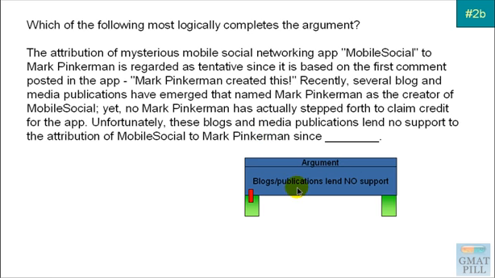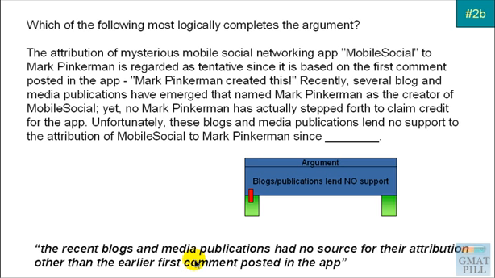So basically the argument is saying that we can't tell that Mark Pinkerman actually made this because of what reason. So using this tabletop framework, we put the argument here, basically this last part, and then using the keyword since, we know that we're looking for the assumption that can support this argument. So what does the answer turn out to be? The recent blogs and media publications had no source for their attribution other than the earlier first comment posted in the app. So that makes sense. I can see how there's support for this argument.